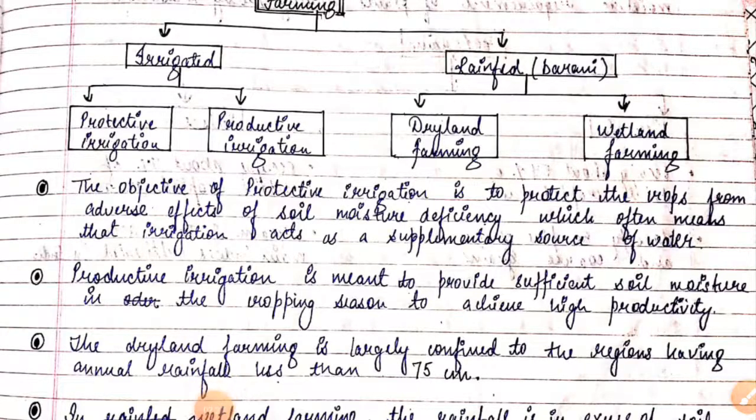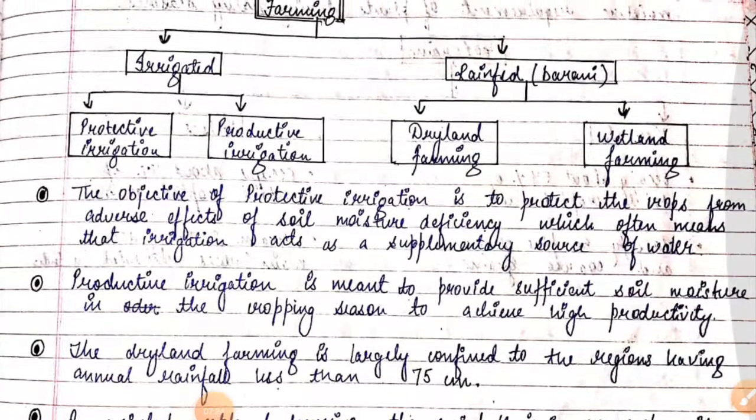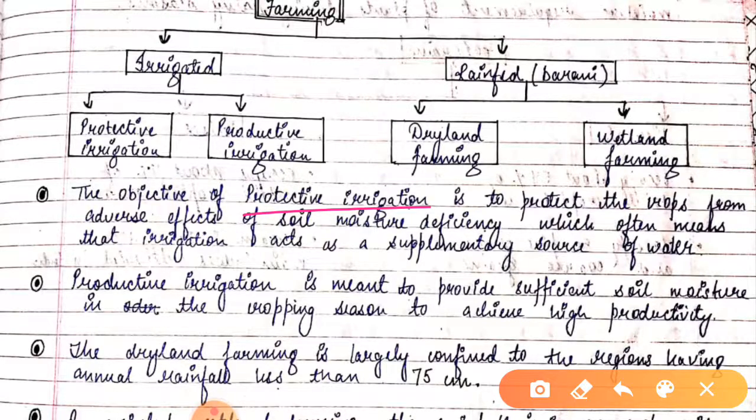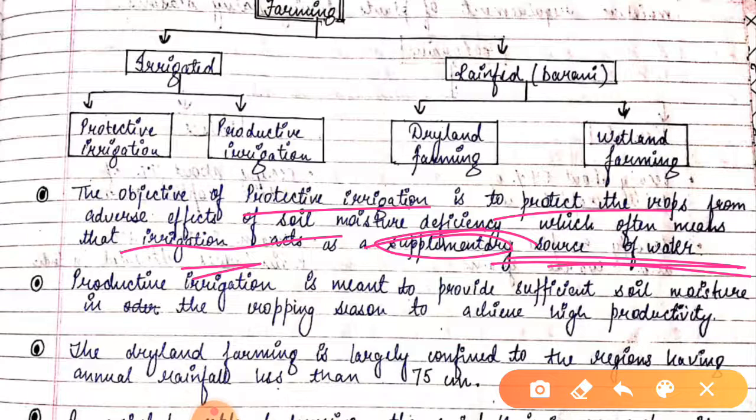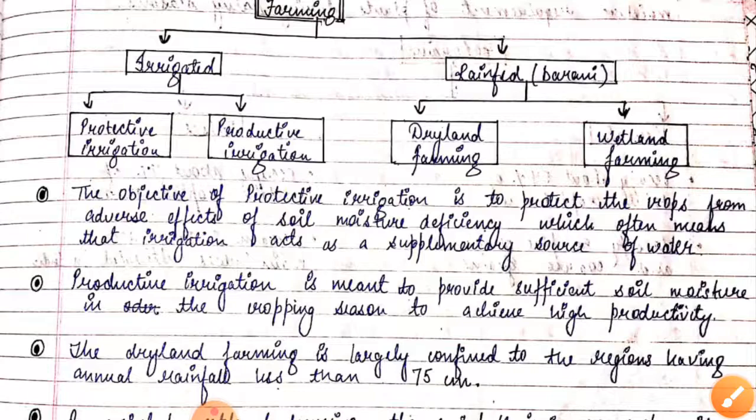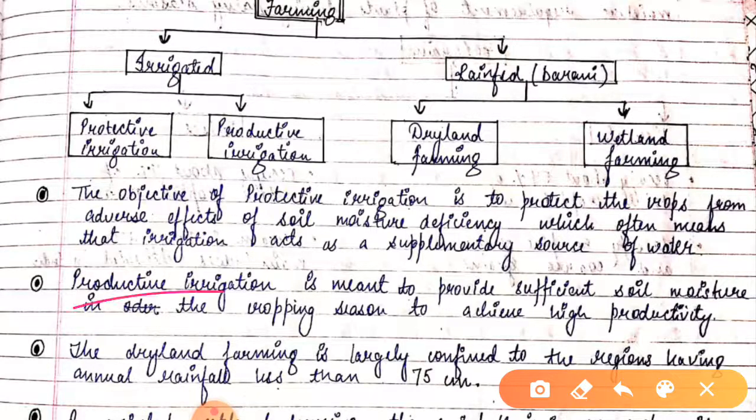Now here we have discussed the objective of protective farming: to protect the crops from the adverse effect of soil moisture deficiency, which often means that irrigation acts as a supplementary source of water. Okay, that is fulfilling the deficiency of water. In protective farming, we provide sufficient soil moisture in the cropping season to achieve higher productivity.